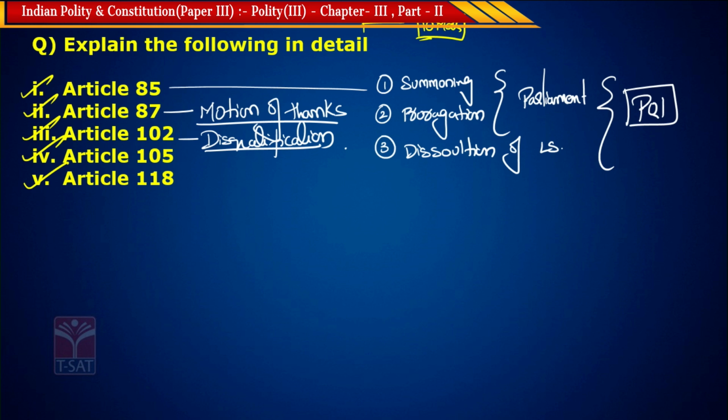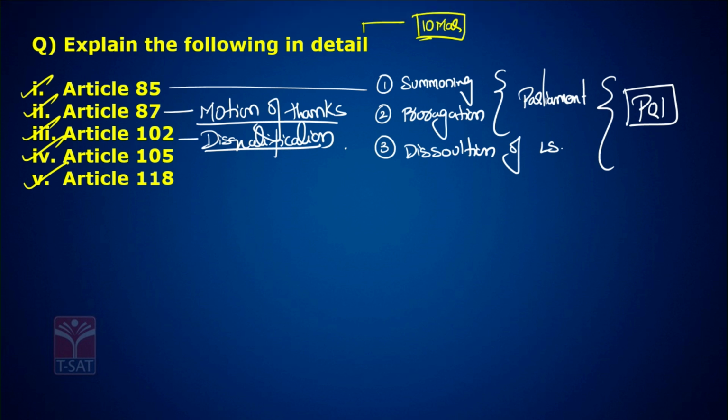When he loses his Indian citizenship. 2. When he is holding an office of profit. 3. When he is of unsound mind. 4. When he is under the anti-defection law. And 5. Any other disqualifications mentioned in the law made by the Parliament.